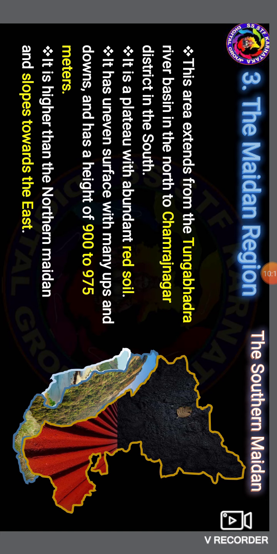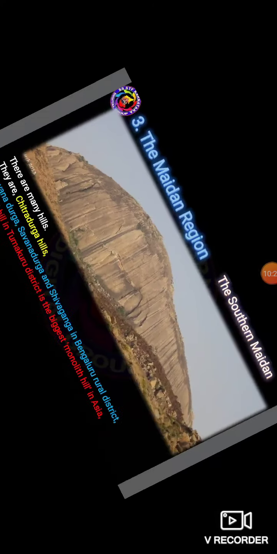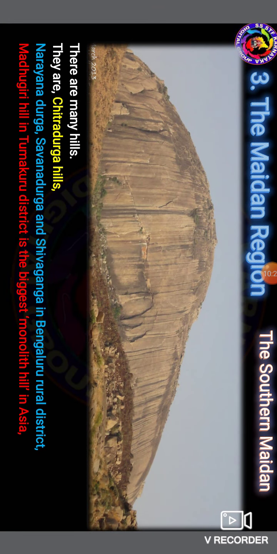It is no higher than the northern Maidan and slopes towards the east. There are many hills on this northern side. Which hills do we see on this side?